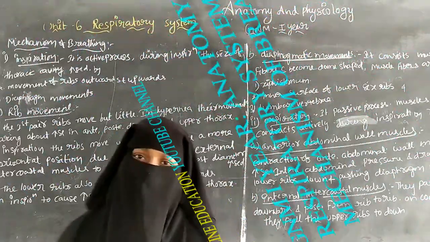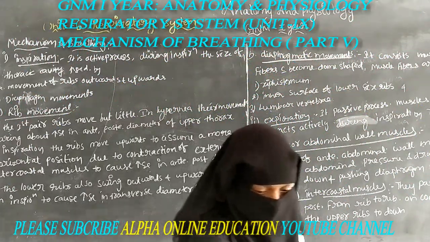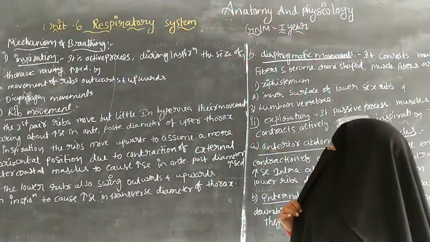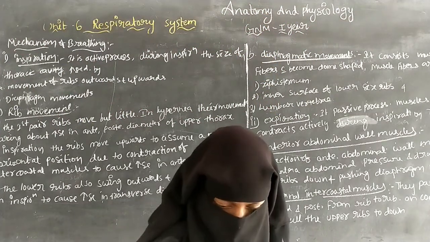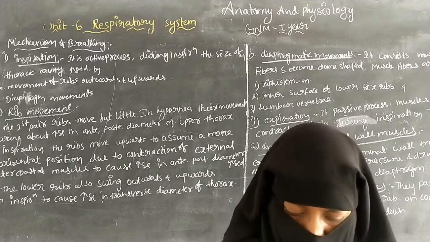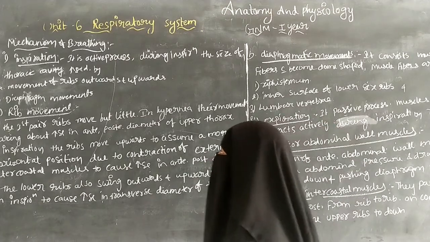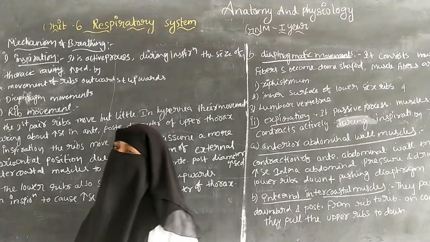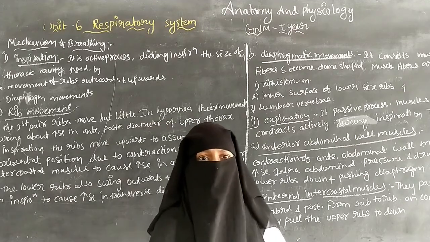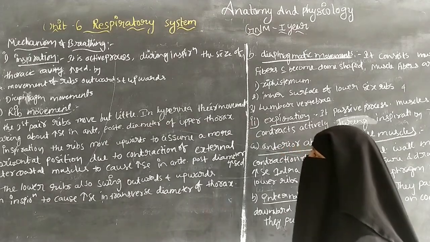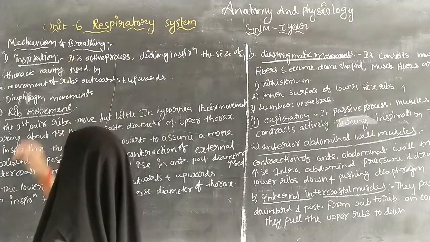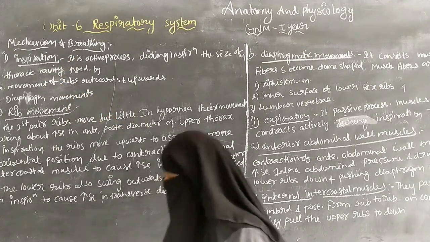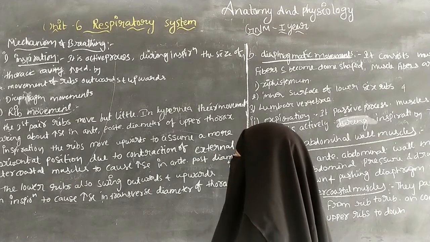Hi everyone. Today I am going to discuss the anatomy and physiology for GNM first year, in unit 6, the respiratory system. Today's topic is the mechanism of breathing. We saw the mechanism of ventilation in the last class, and today we are going to discuss the mechanism of breathing.